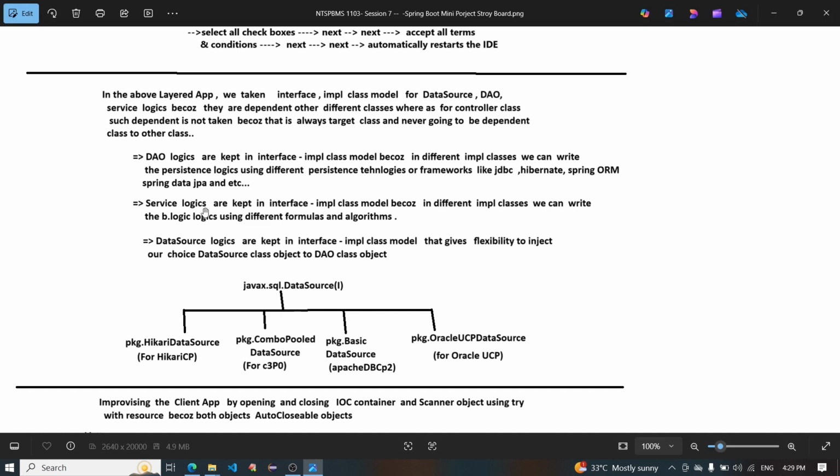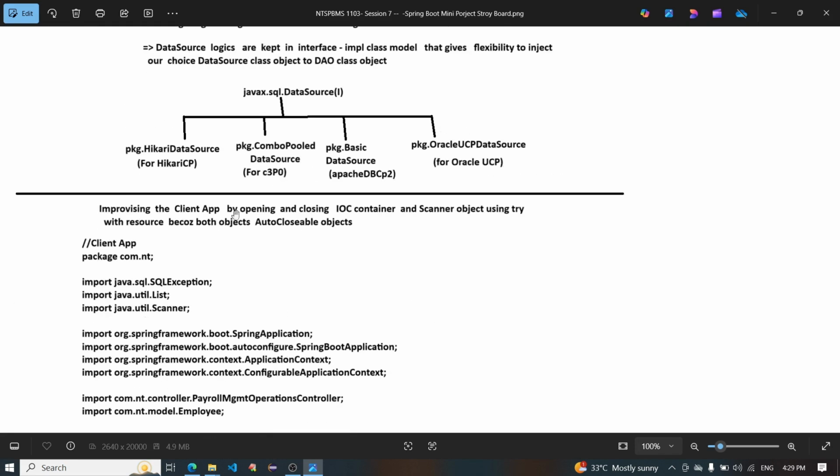Service logic is kept in interface and implementation class because in different implementation classes we can write the business logic using different formulas and algorithms. Data source logic is kept in interface and implementation class model because that gives flexibility to inject our choice of data source class object to the DAO class object.